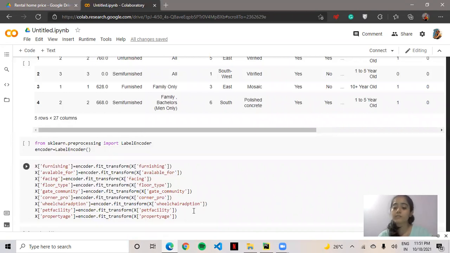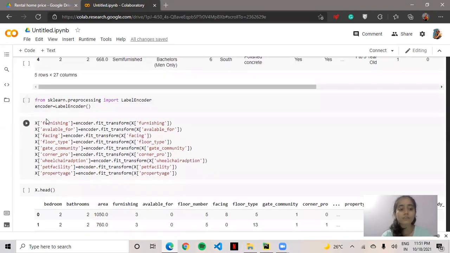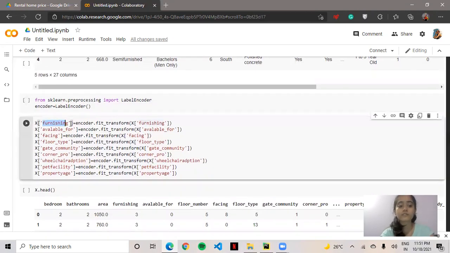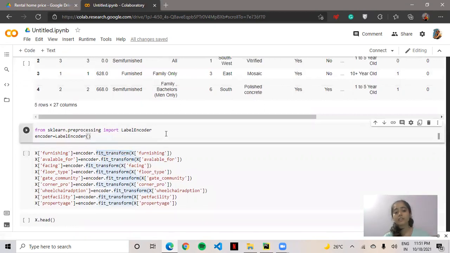There are two ways you can do this: one-hot encoding and label encoding. I find label encoding convenient, so I have done label encoding. Now we have to apply the label encoding to the different columns. I have done it using fit transform, and for this we have to import the label encoder and assign it to a variable. Here, encoder is the variable which we have assigned.